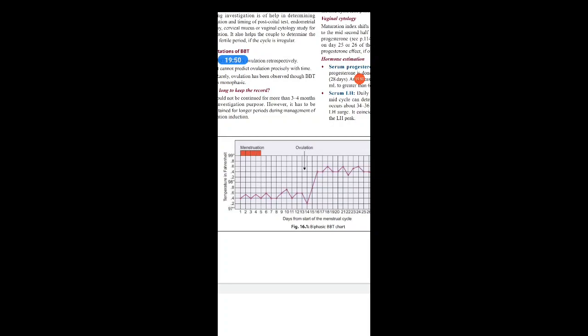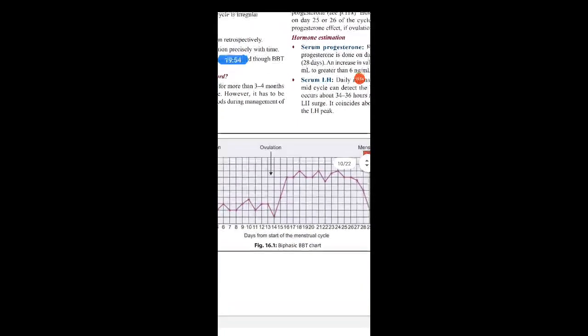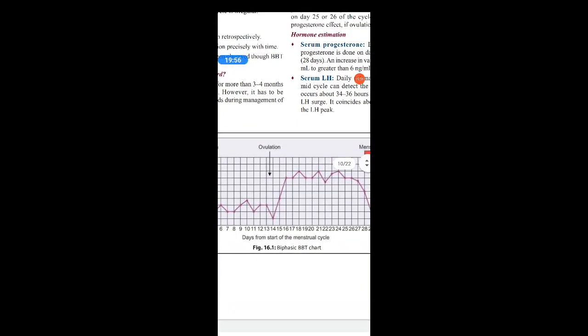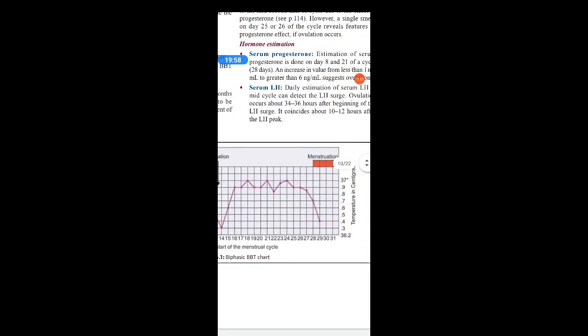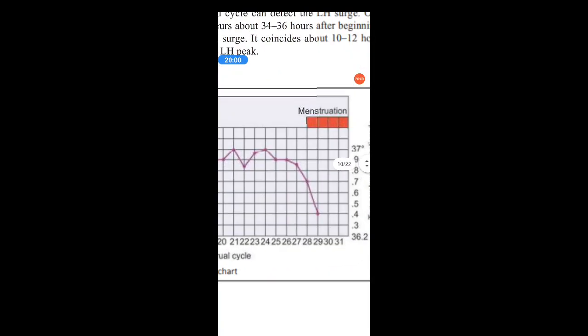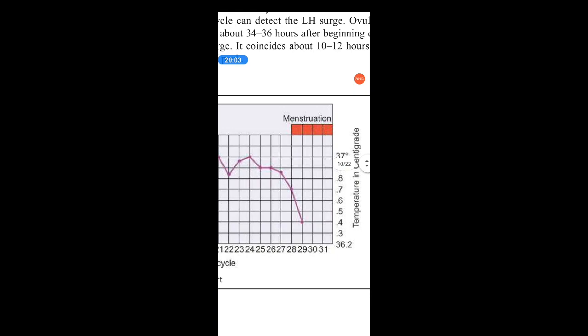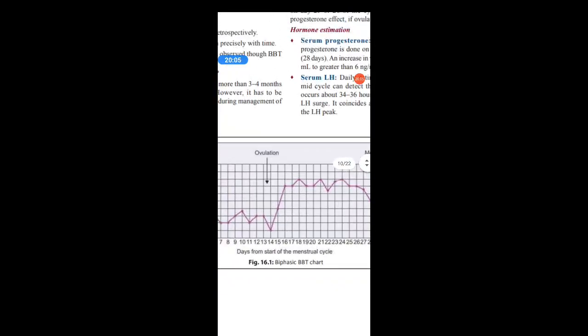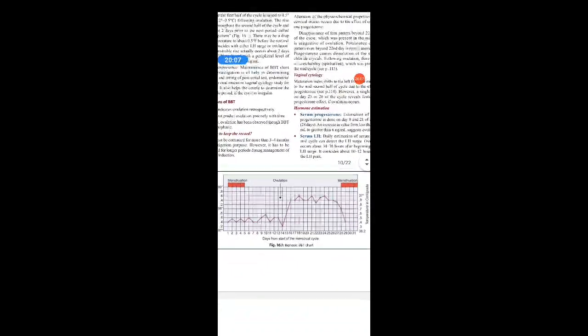Temperature in Fahrenheit, you can see here, this chart you can maintain, and around the time of ovulation the temperature slowly rises, and it falls down just prior to 2 days before getting the next menstruation. So this is a BBT or basal body temperature chart.